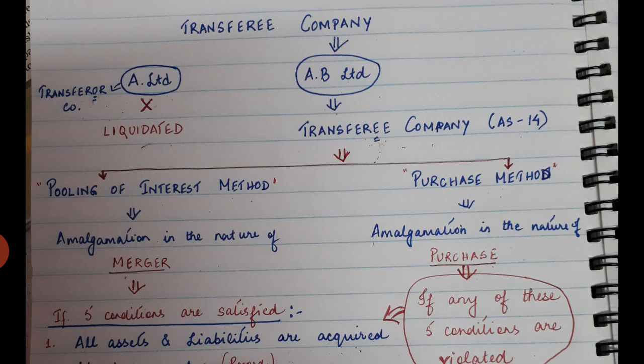For that purpose, sometimes in your question it might happen that it has been directly mentioned which method you should follow. In your question it will be directly stated: apply purchase method or apply pooling of interest method. In that case, you don't need to think much. You just apply whatever the question has asked you to do. You just solve the sum in the way the question is asking you.